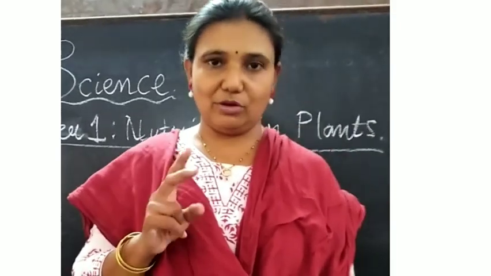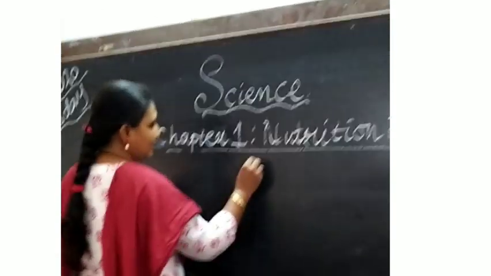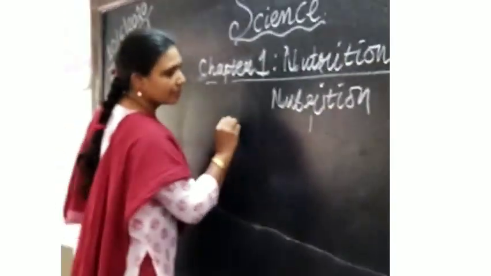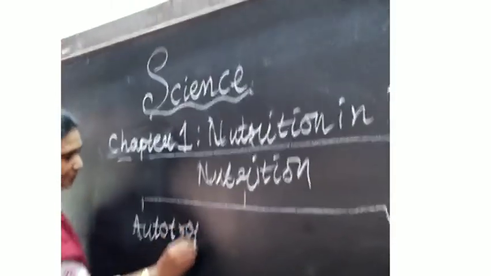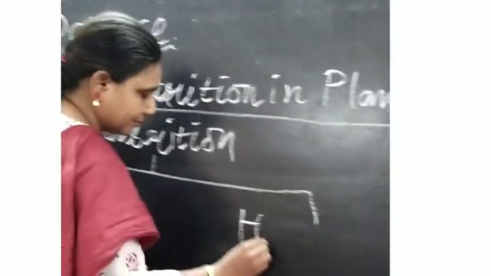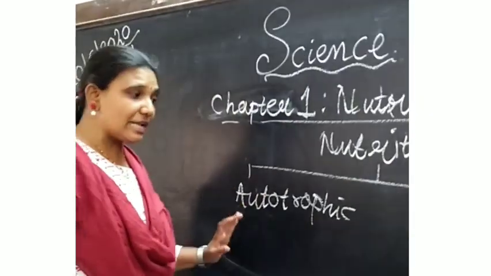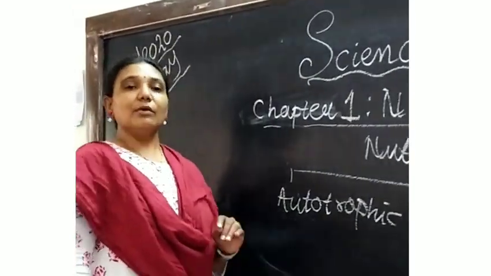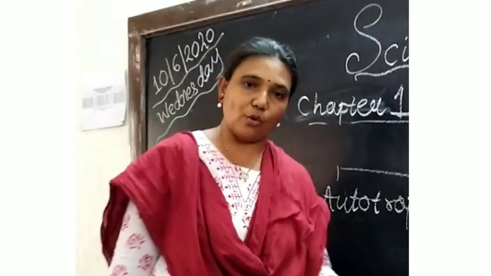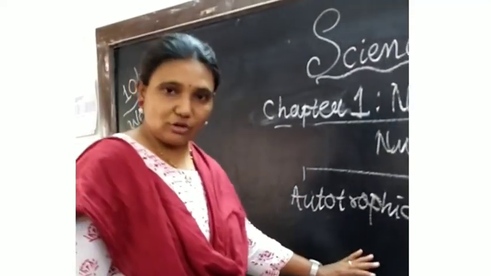Nutrition is of two types, autotrophic nutrition and heterotrophic nutrition. Now, how do they differ? Let's see how autotrophic and heterotrophic nutrition differ from each other. Auto means self, trophic means nourishment. Self-nourishment means the organisms which get nourishment on their own are all under autotrophic nutrition,